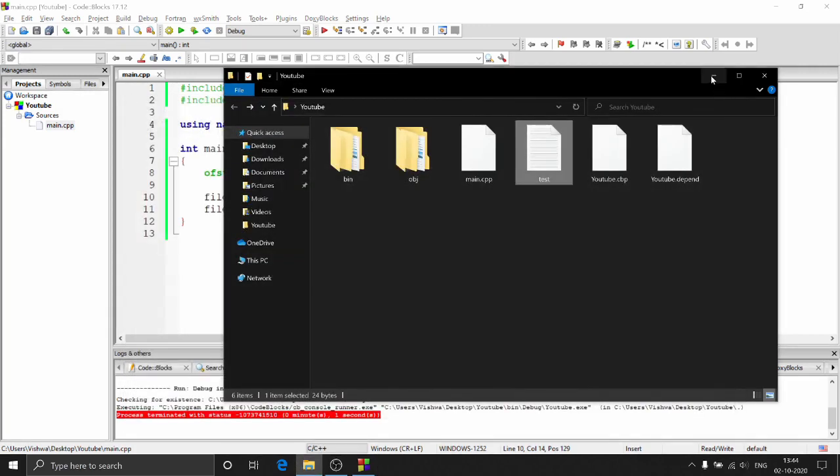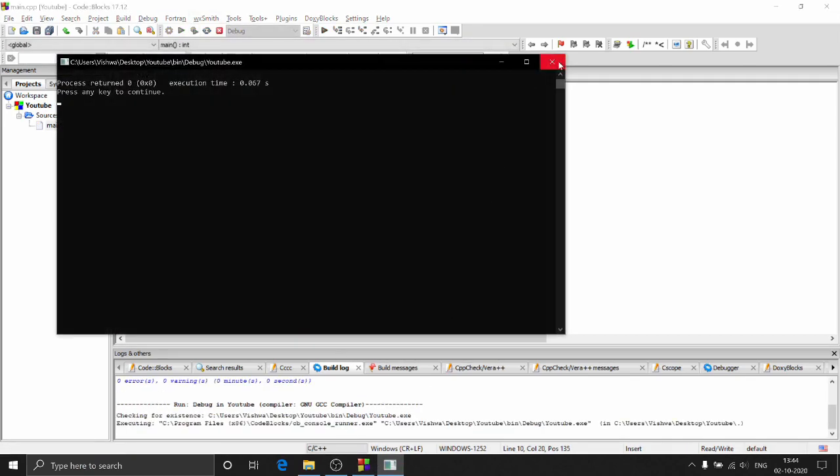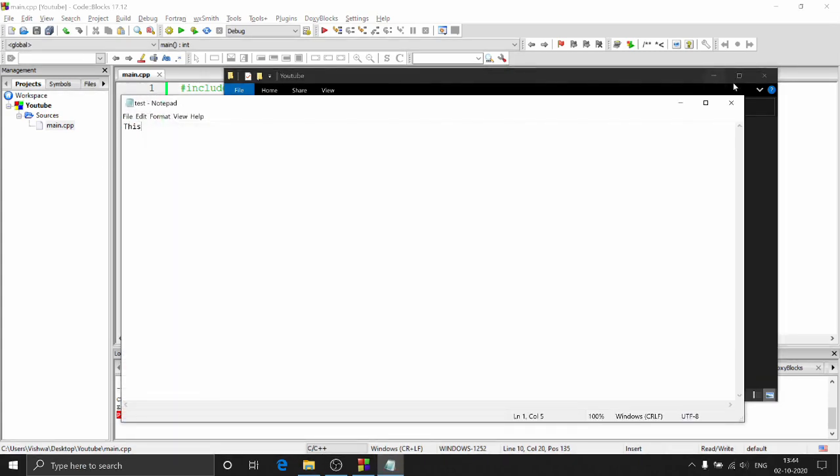Now how do I add something to this? I cannot add something, right? So if I just remove this and I add something else over here, I just keep the word this over here, and I run this. You know that it's just going to be overwritten. Everything else would be gone. I just have this over here now.